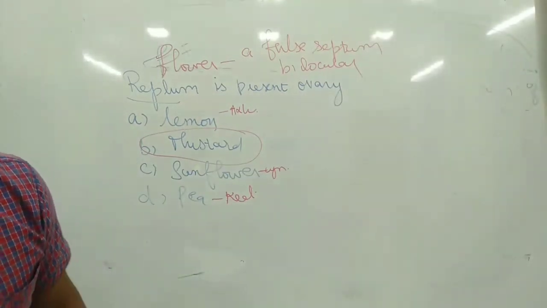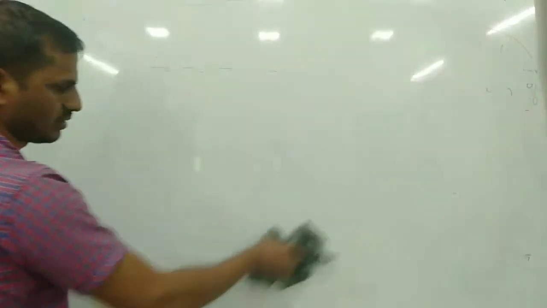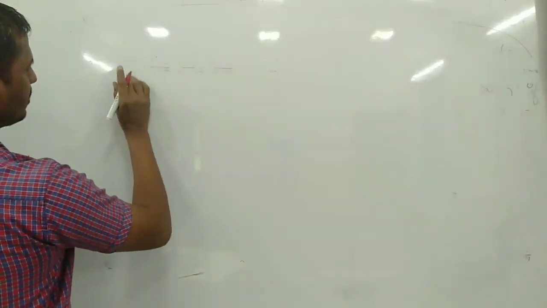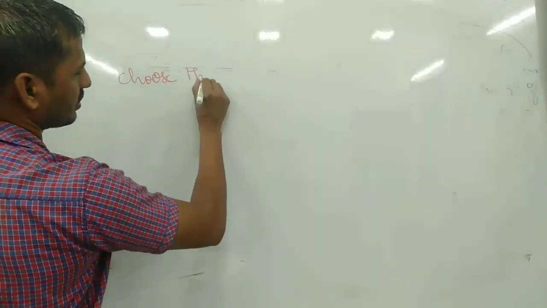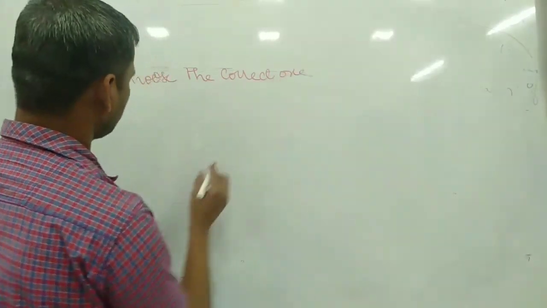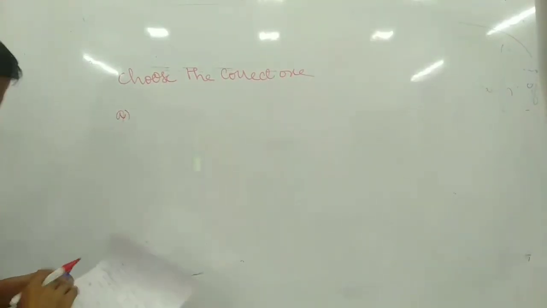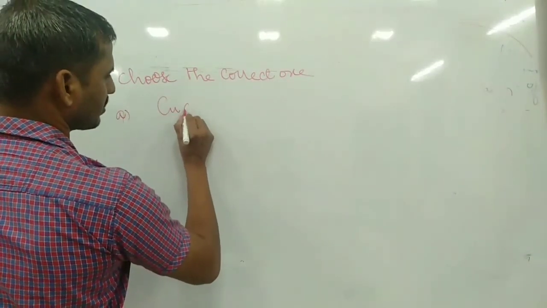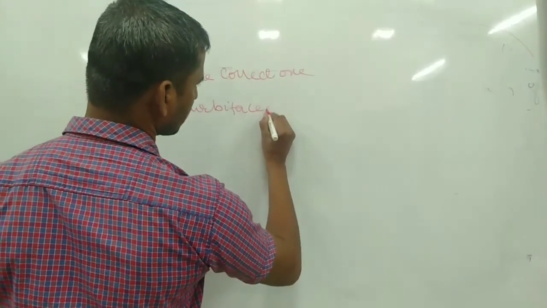Final one. Choose the correct one. A, Cucurbitaceae: orange.